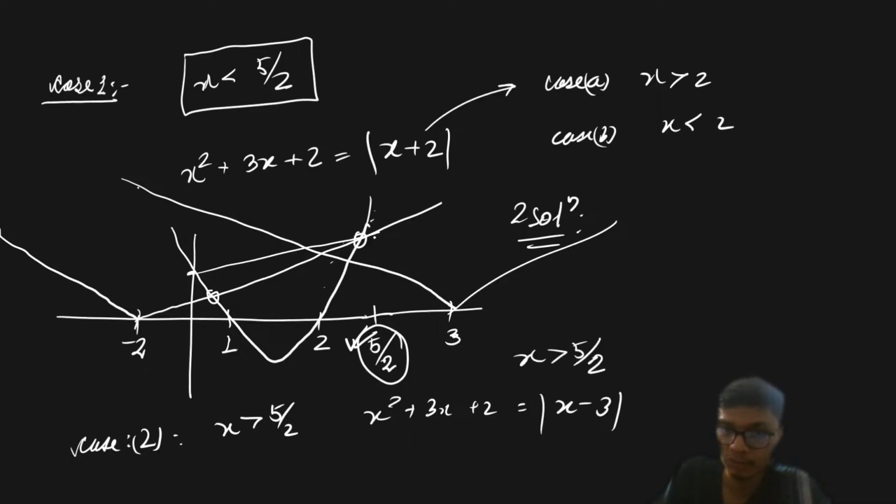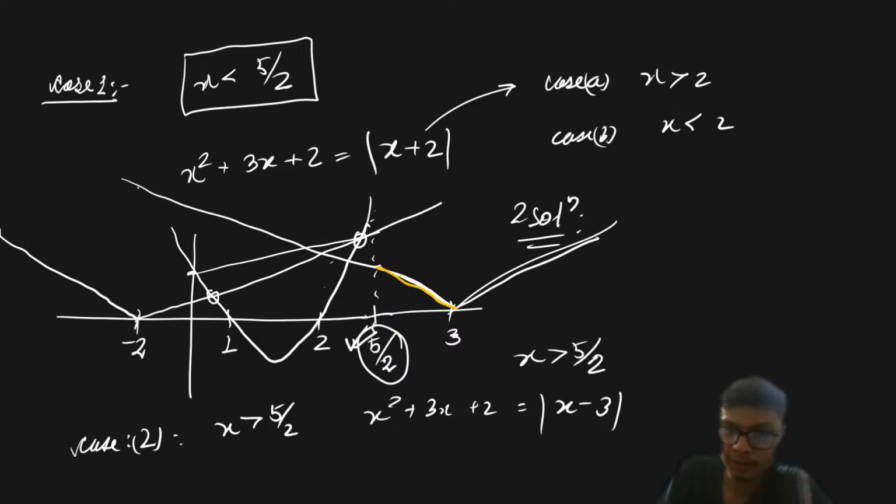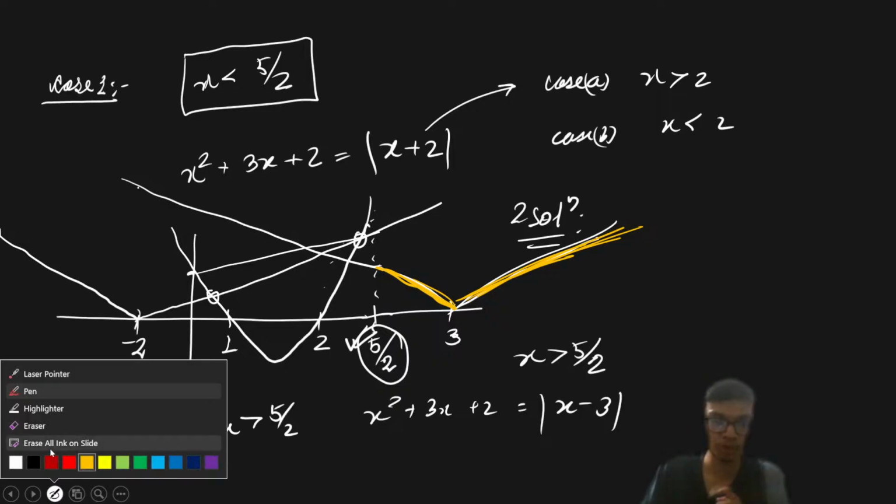So if x is greater than 5 by 2, we see that this particular curve, which I'm trying to draw in the yellow color, is not intersecting this particular parabola after 5 by 2. So from here, we'll have no solution.